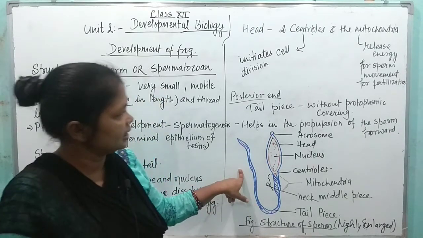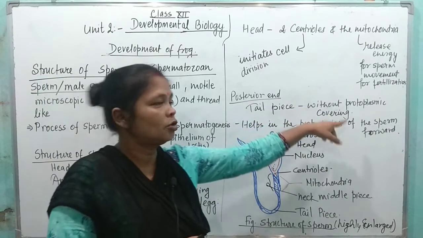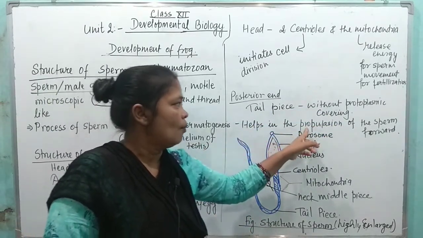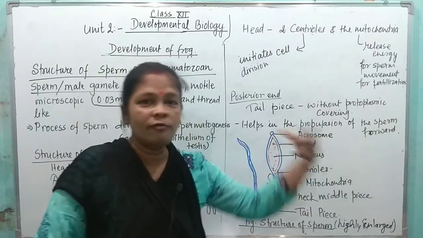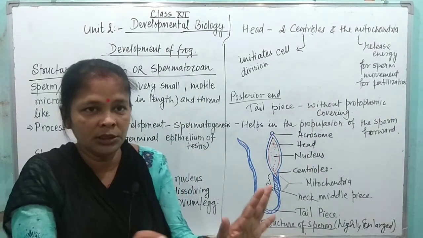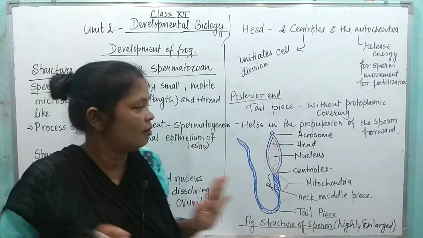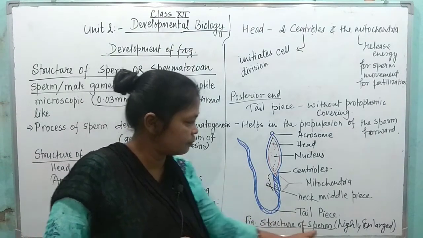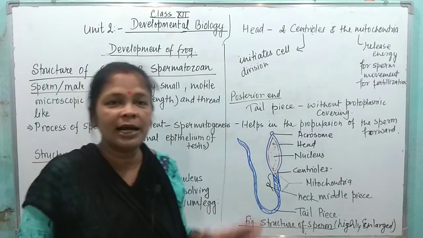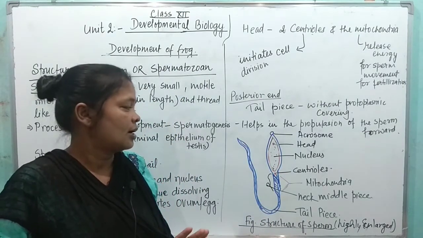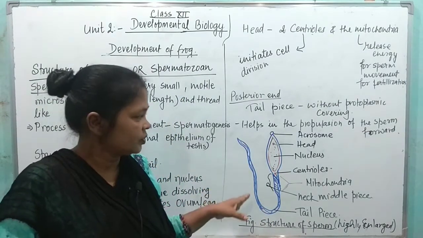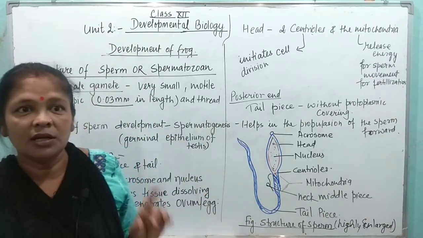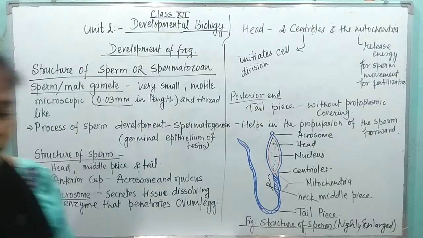This posterior region, the tail piece without protoplasmic covering, helps in propulsion of the sperm forward. Propulsion means it is pushing the sperm forward, and this is the structure of the sperm, which is highly enlarged under the ultra microscope, or you can say electron microscope. So this is about the male gamete sperm.